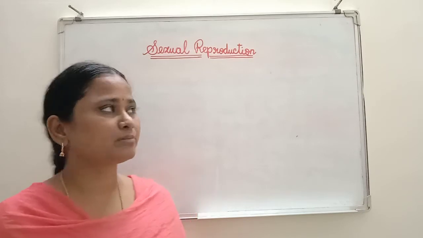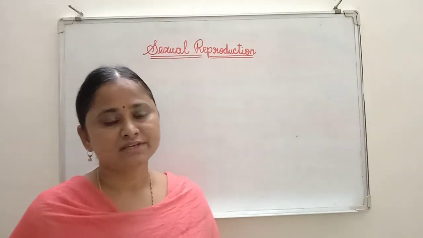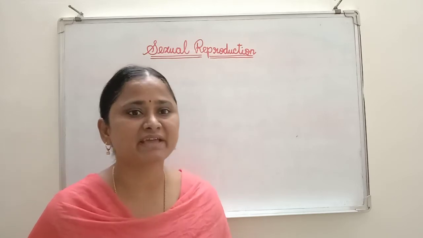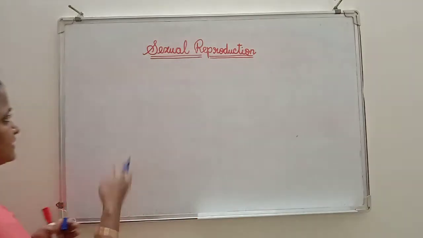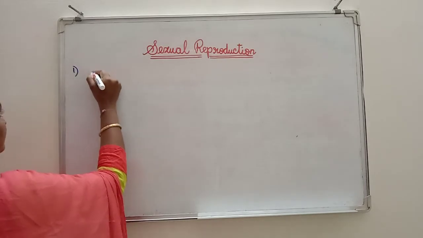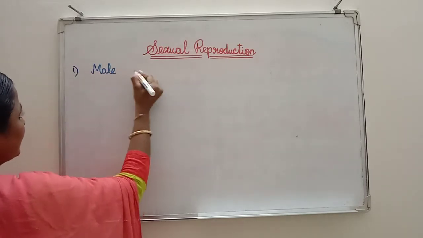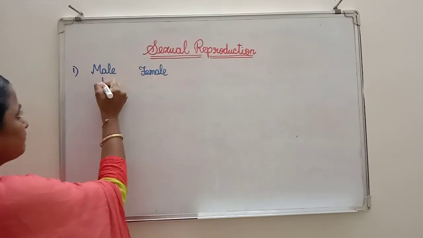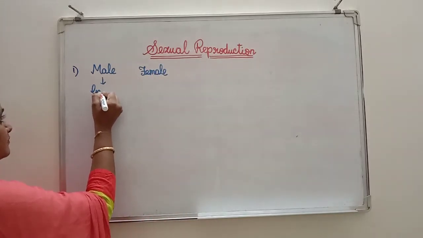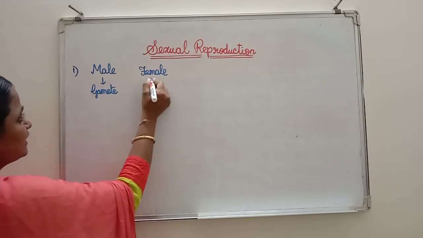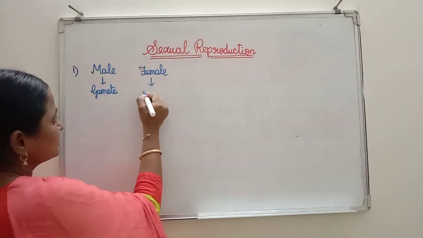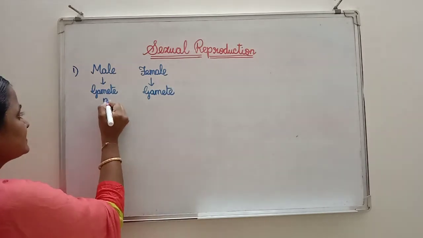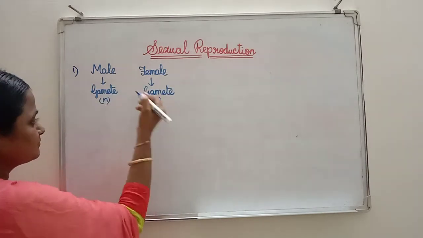Today I am going to teach about sexual reproduction. In sexual reproduction, there are two parents involved. One is male, another one is female. Male can produce the male gamete and female can produce the female gamete. Both these gametes are haploid in condition.